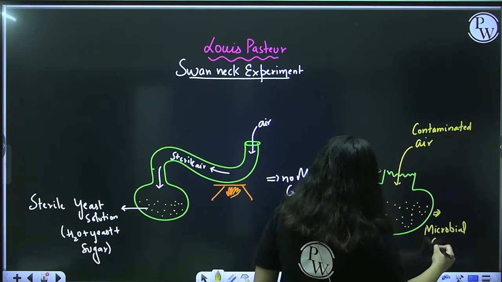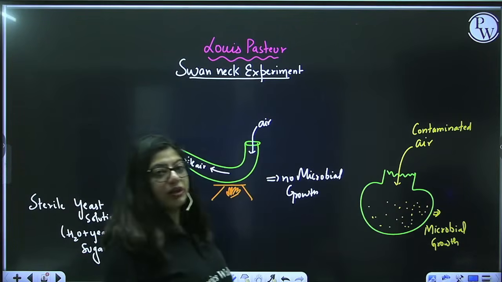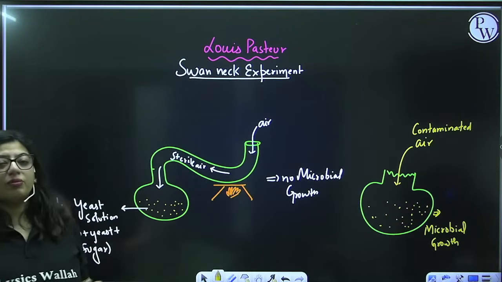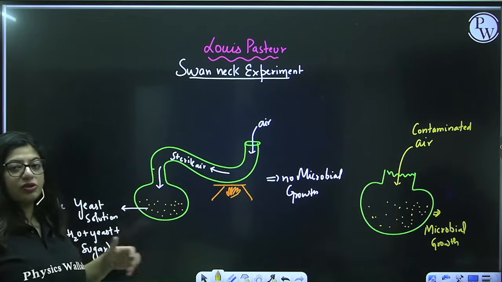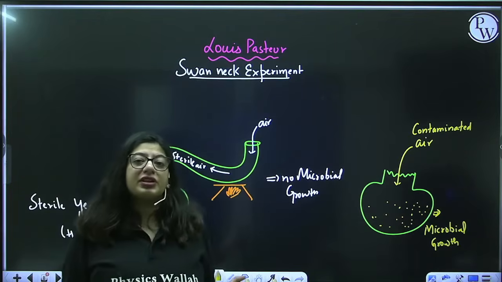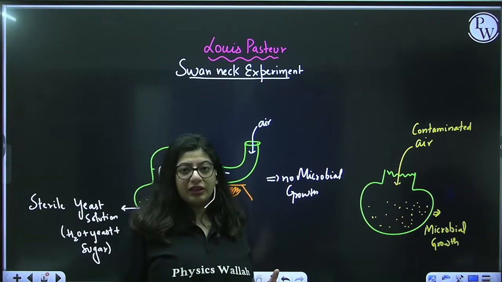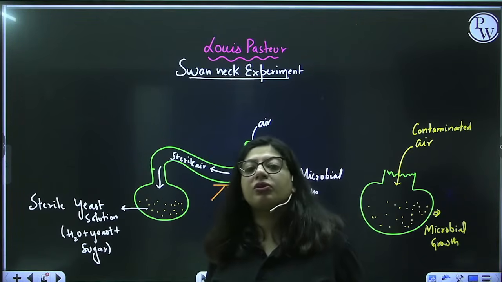So from here he got to know that it was not the yeast solution that was leading to the formation of microbes, or giving rise to the bacteria. Rather, it was the air that was contaminated. It was the air containing the microbes which gave rise to the microbial growth in the yeast.